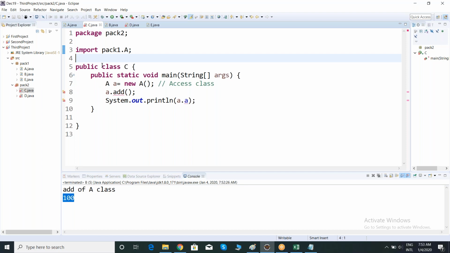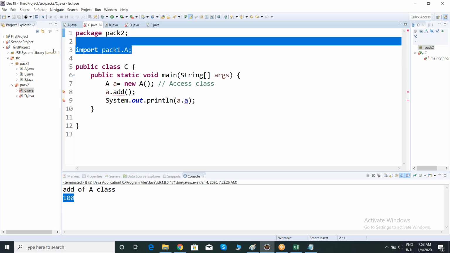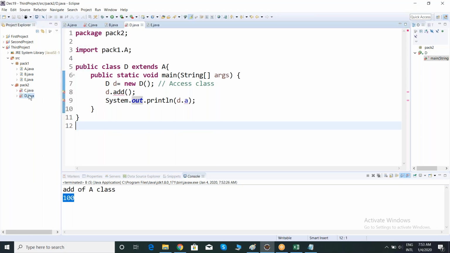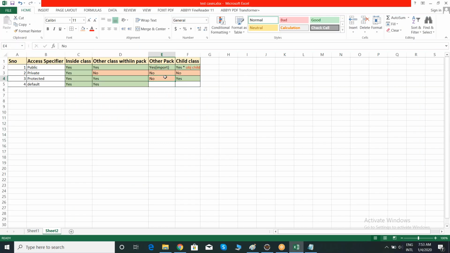Even though there is an import statement, default members you're not able to access. Clear? And let me check in a relationship class, which is present in another package. Observing, even if you have a relationship, default members you cannot access in child classes. Inside a child class or other packages, you cannot access default members.